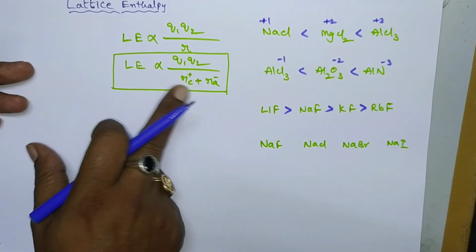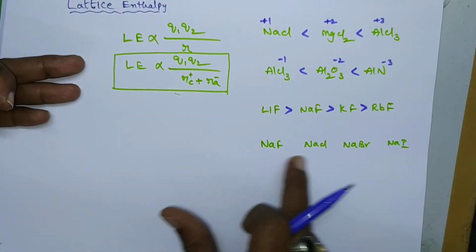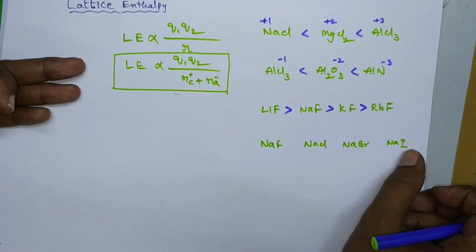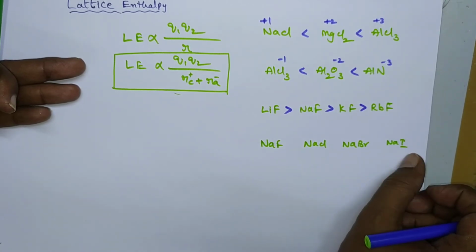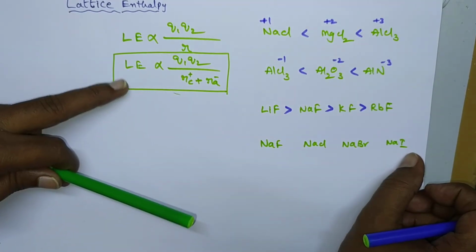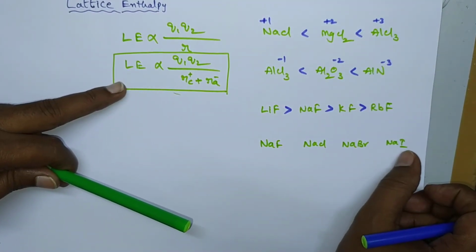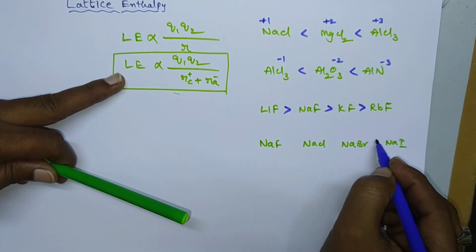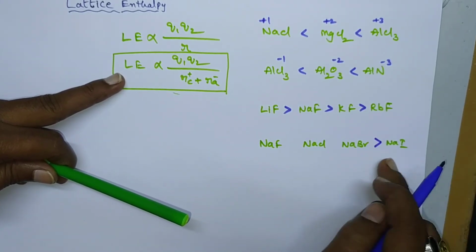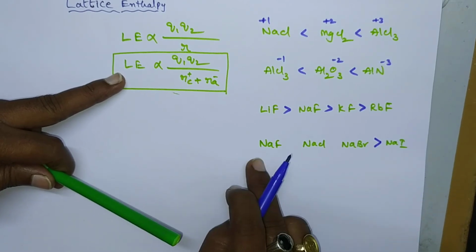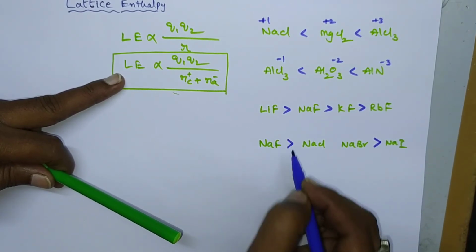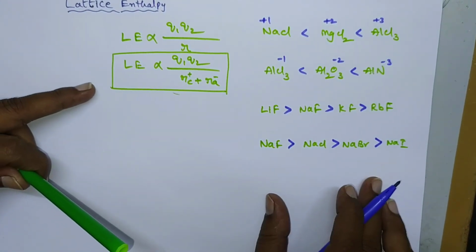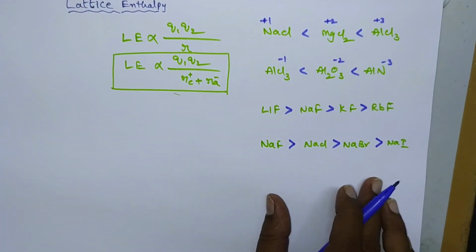If size is more, lattice enthalpy will be less. Fluorine, chlorine, bromine, iodine, from top to bottom atomic radius increases. So here the iodine size is more. If size of anion is more, then lattice enthalpy will be less. Okay. So here the lattice enthalpy is less for sodium iodide, and the lattice enthalpy is more for sodium fluoride. So the order will be like this. In this way we can predict the lattice enthalpy.